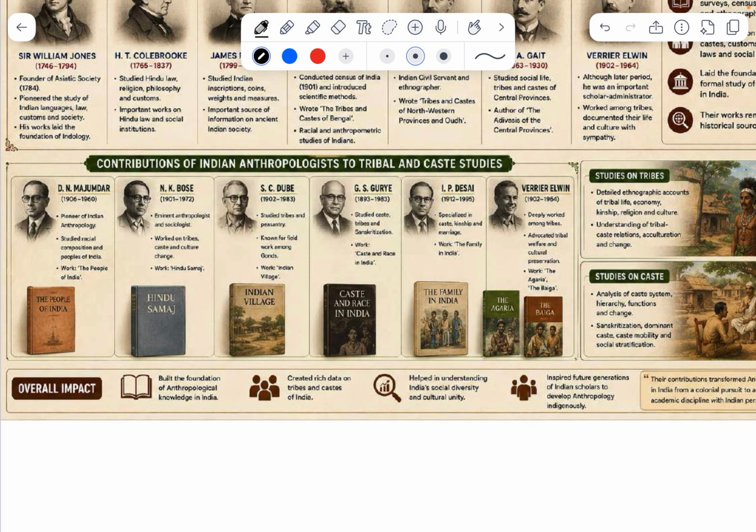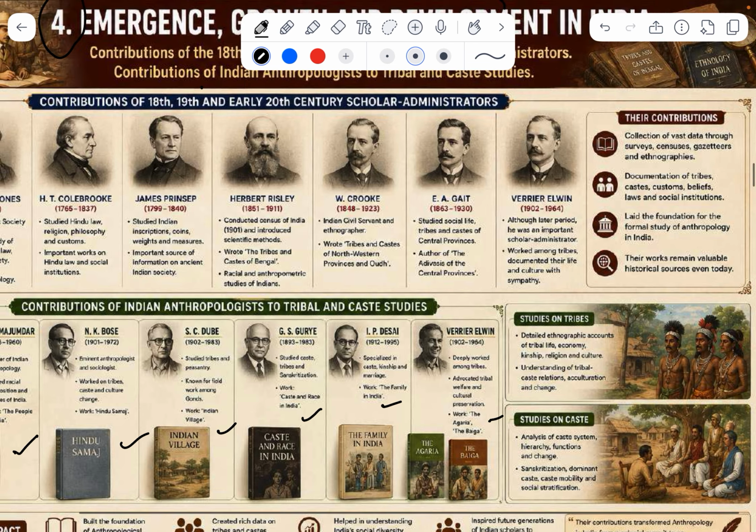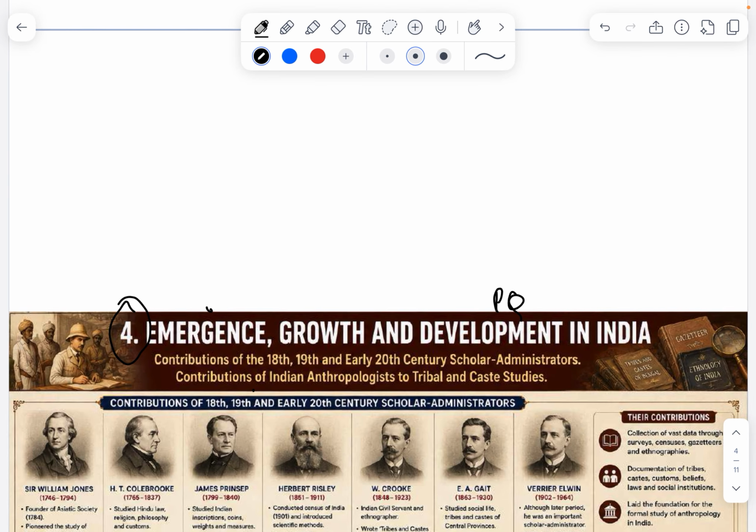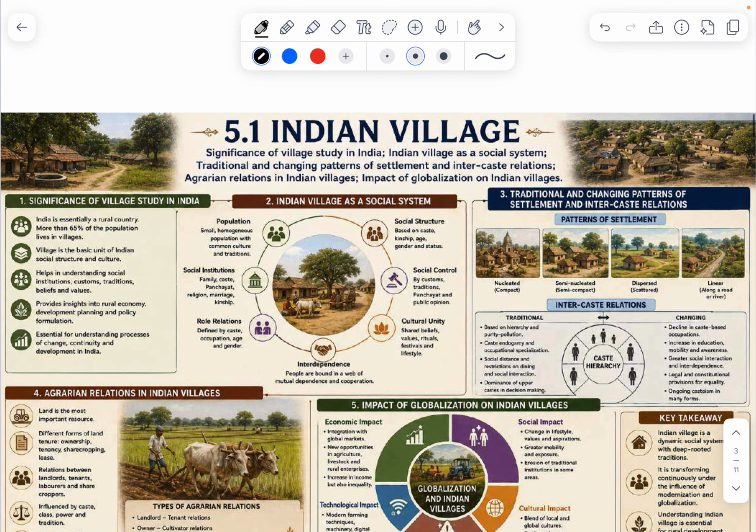Then Indian anthropologists: DN Majumdar, a very popular name, NK Bose, SC Dube, GS Ghurye, Desai, Irawati Karve. A lot of Indian anthropologists are there. We have tribal studies, how they have dedicated their life. We'll be studying MN Srinivas. Then this is chapter 4. Then chapter 5.